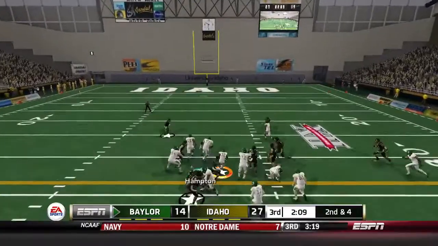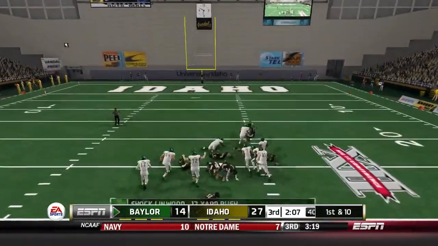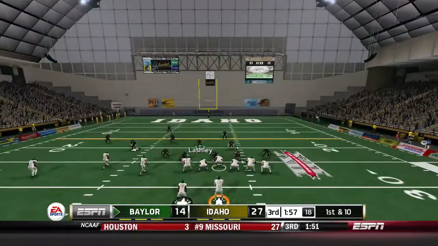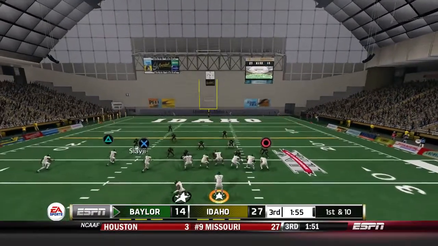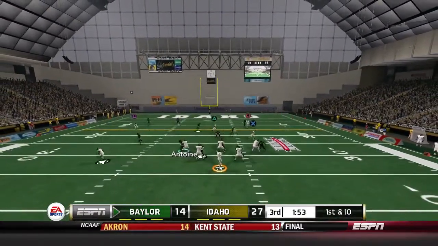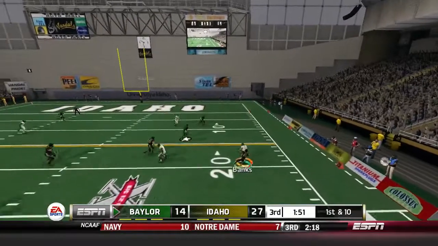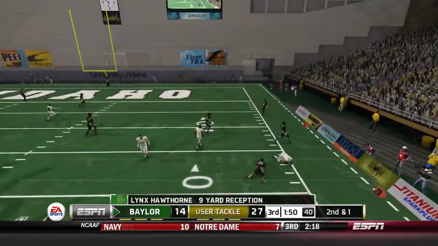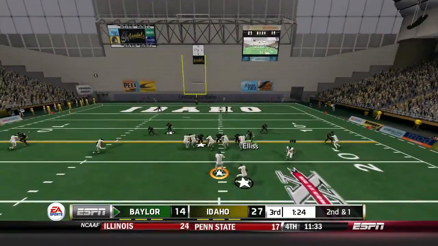2nd and 4. Handoff up the middle. Shock Linwood breaks a tackle, and he gets forward for another 12 yards. 1st and 10. Baylor has another opportunity to put points on the board here, but we know Seth Russell's prone to mistakes in this part of the field. They're better just to keep the ball with Shock Linwood. Will they do it here?